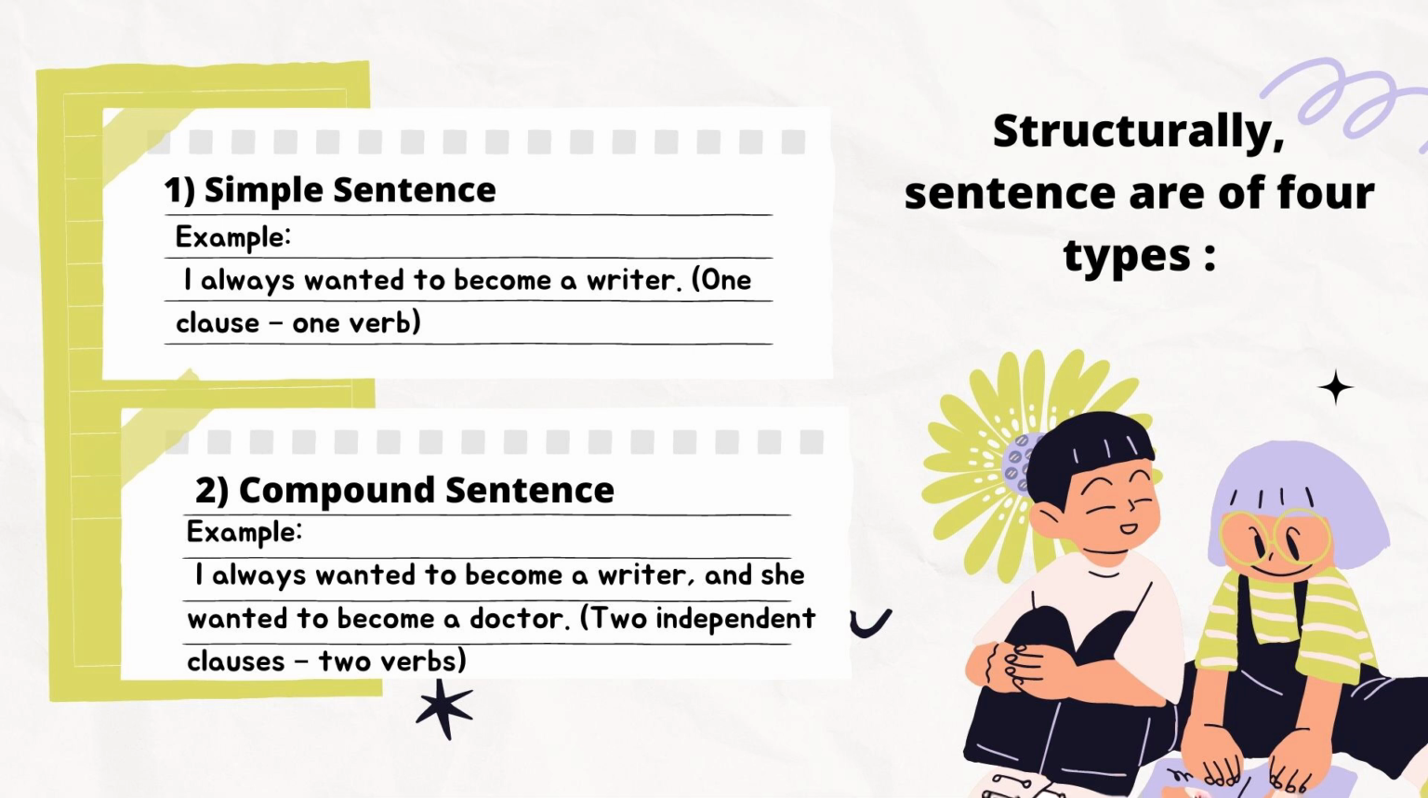And number 2 is compound sentence. A compound sentence must have more than one independent clause with no dependent clause. For example, I always want to become a writer and she wants to become a doctor. 2 independent clauses and 2 verbs.